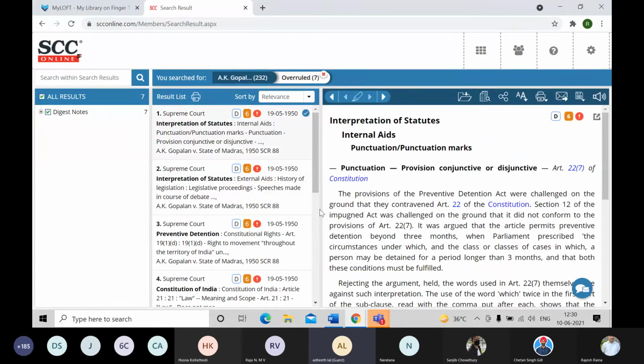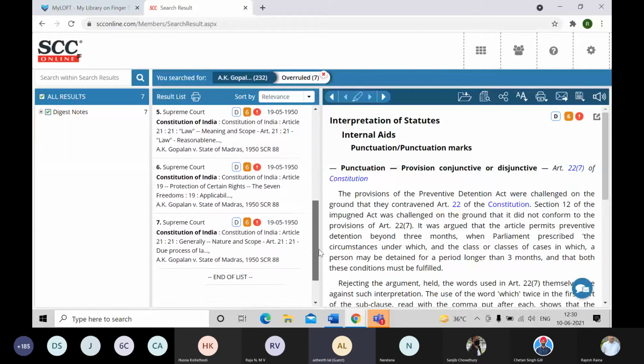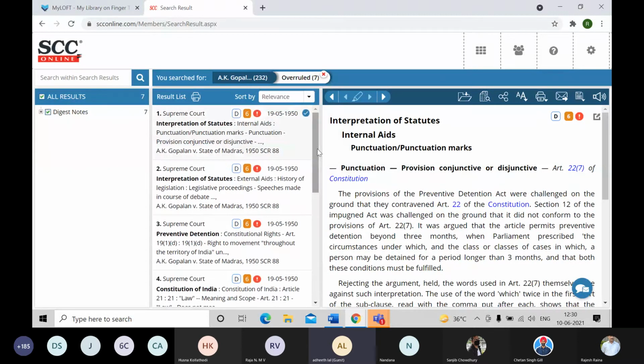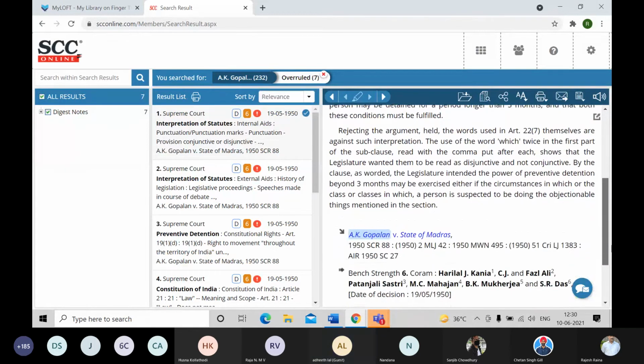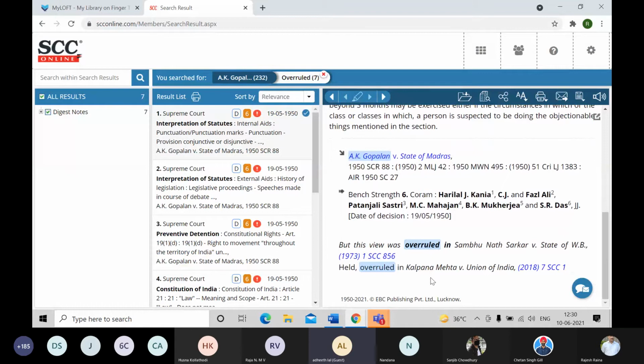and put them together in the result list. And you can see there is an additional icon also appearing adjacent to this quorum strength, that is a red circle with exclamation, denoting that this particular law point has been overruled. Now you can see there are around 7, and all of them are overruled law points. The first one, on punctuation marks, provision, conjunctive or disjunctive, you can see on the right hand third column. And if I go to the bottom or the footnote of this particular law point, it's mentioned in which case law it has been overruled.